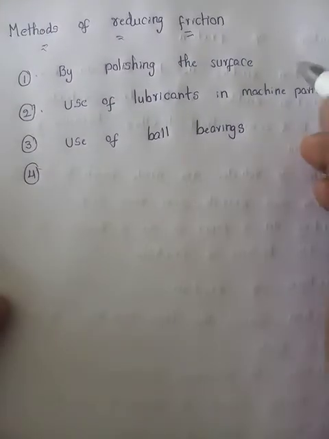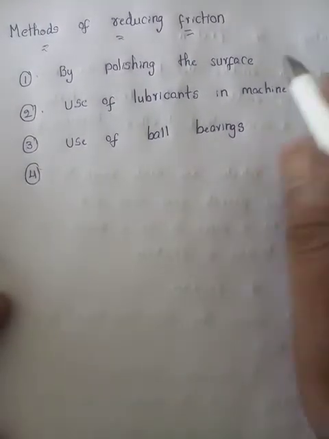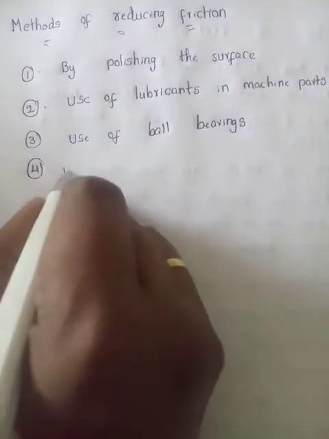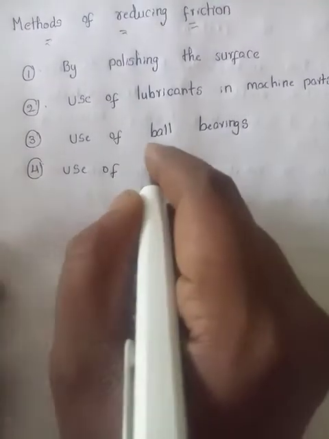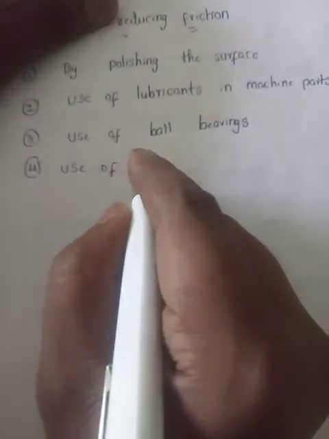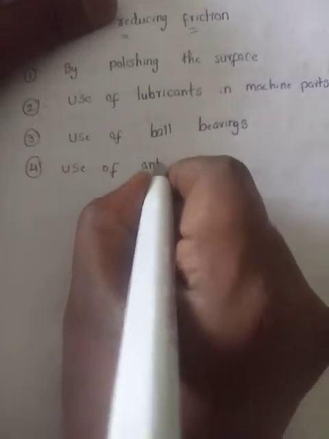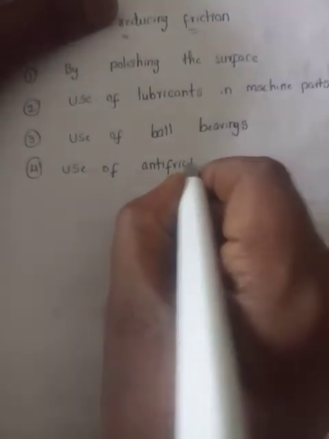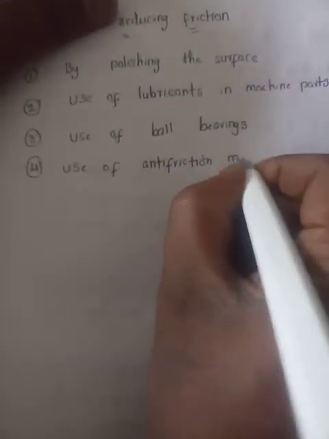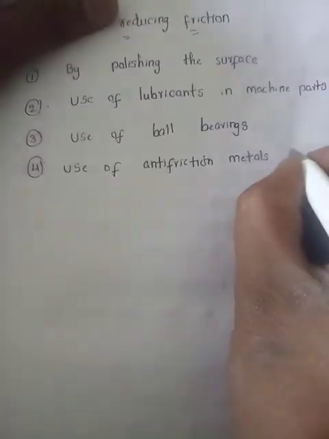So these are all the methods of reducing friction: by polishing the surface, use of lubricants in machine parts, use of ball bearings, or use of anti-friction materials or metals. What are the anti-friction metals?